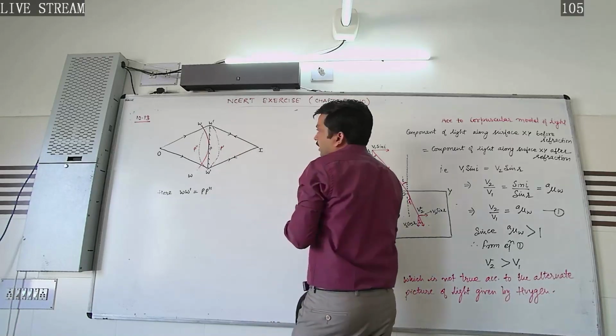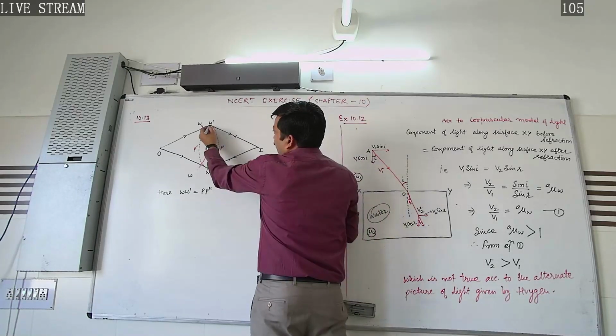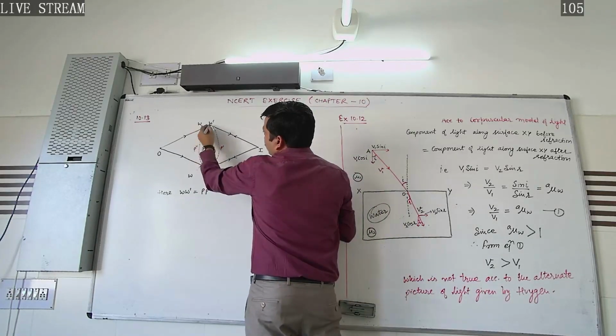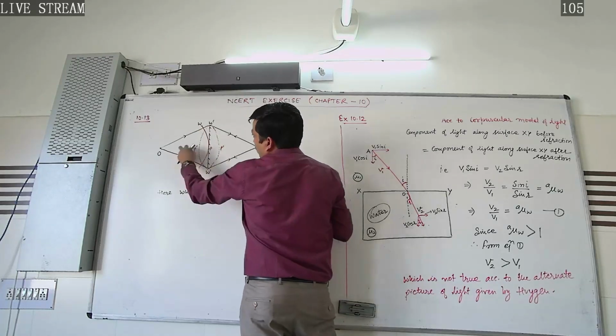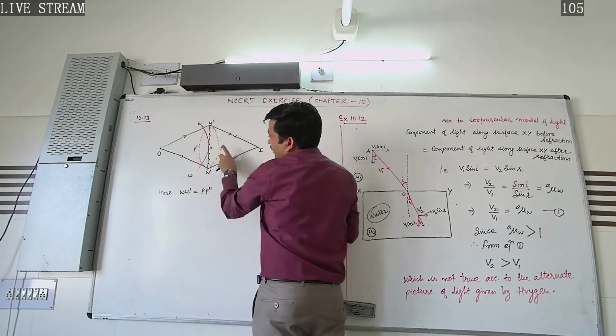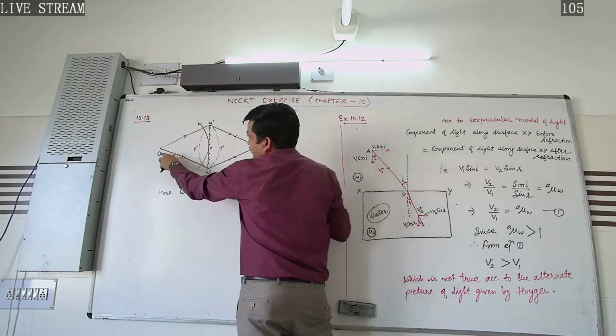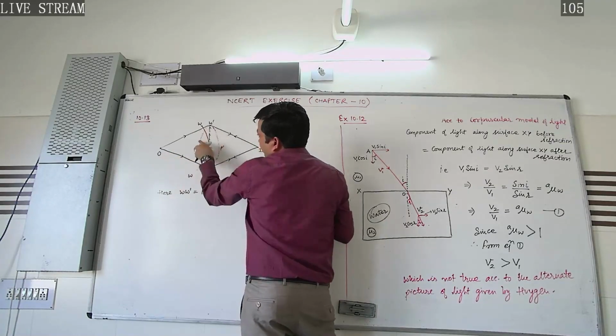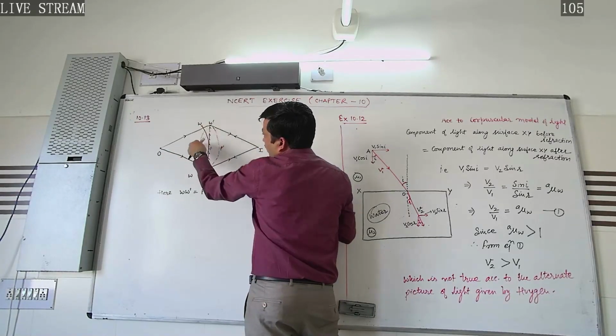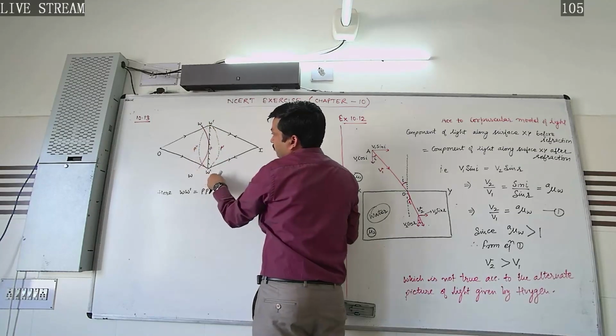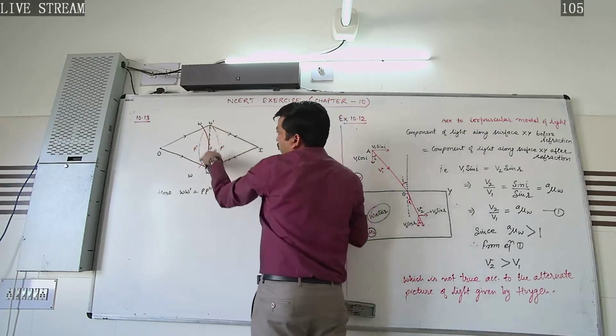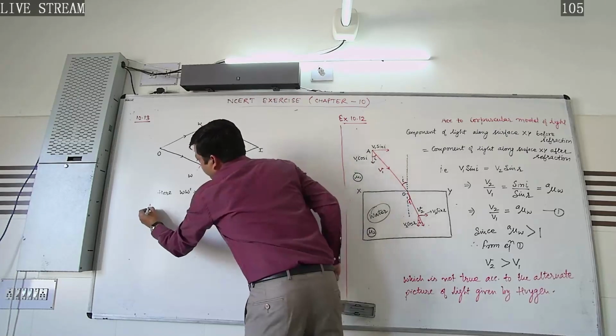So if the center of the arc W dash P dash W dash is O, then the center of arc W dash P double dash W dash will be I, because both these arcs are symmetrical.